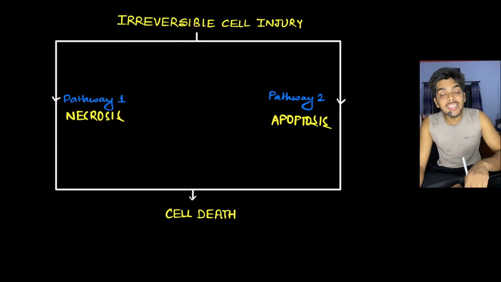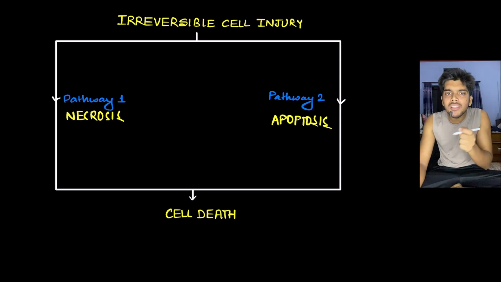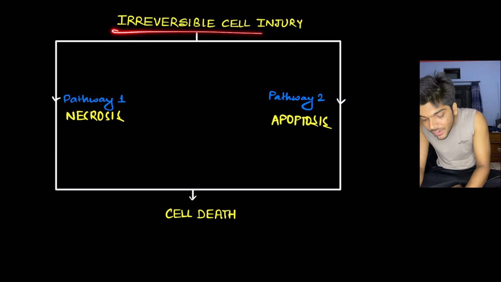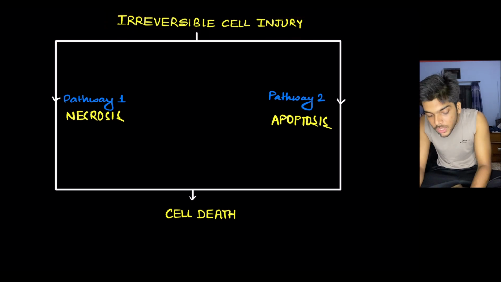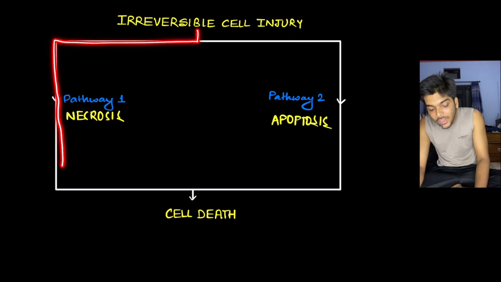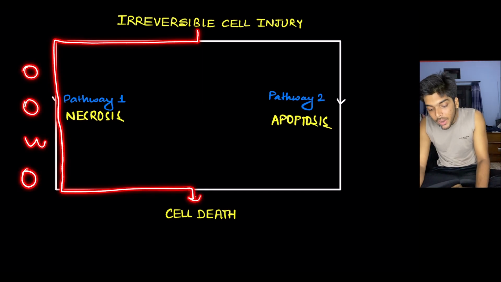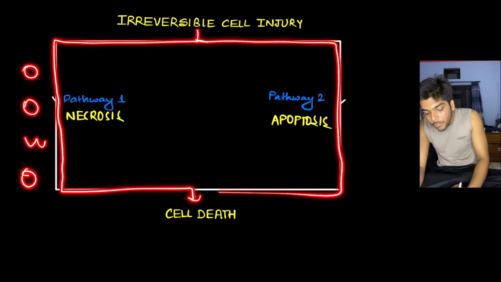But the difference lies in the morphological changes that the cell goes through as it follows the pathway. That is, when the irreversibly injured cell follows pathway number 1, the pathway of necrosis, the morphological changes are different as compared to it following pathway number 2.